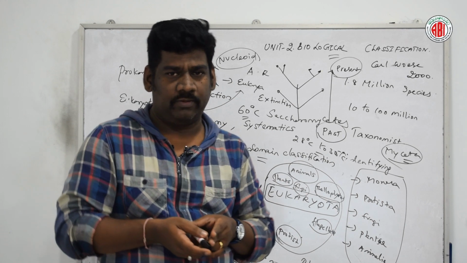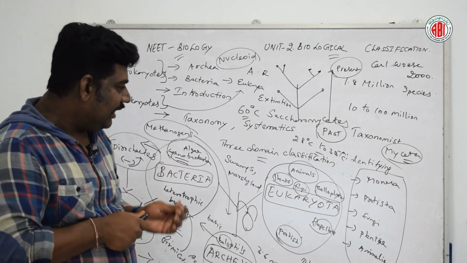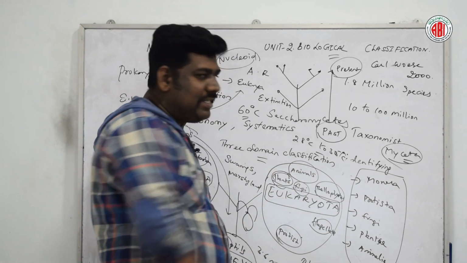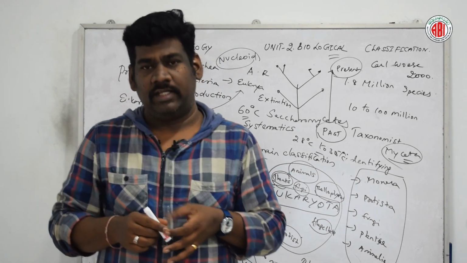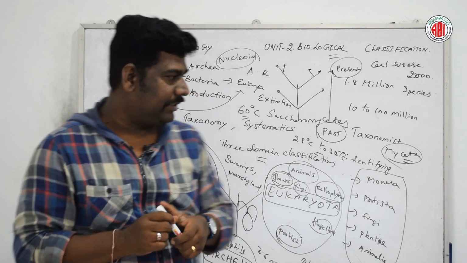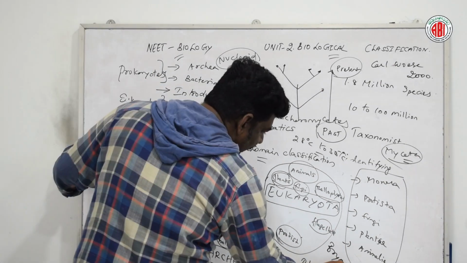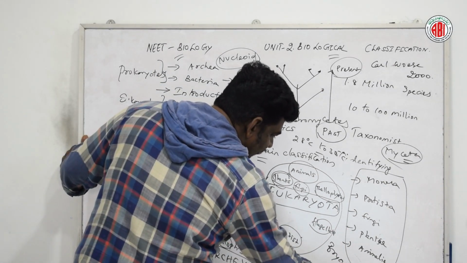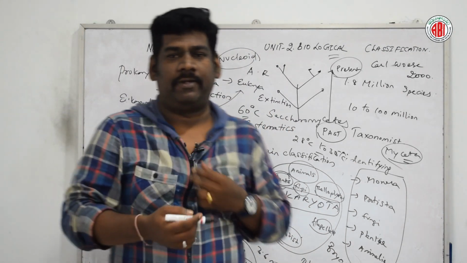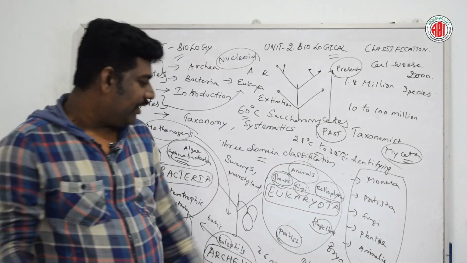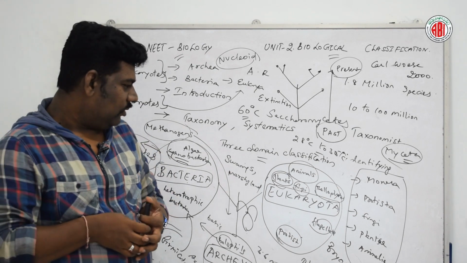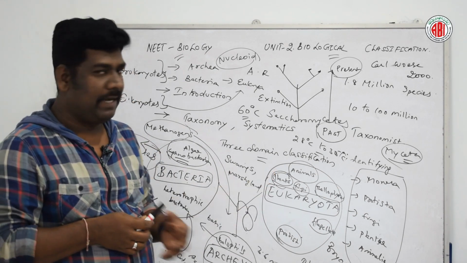Then the next kingdom among the eukaryotes is Plantae, or plants. The Plantae kingdom includes all types of plants, especially bryophytes. Bryophytes are nothing but mosses. Mosses are one example of bryophytes. Then we have angiosperms, the flowering plants. So these all belong to the category of Plantae.